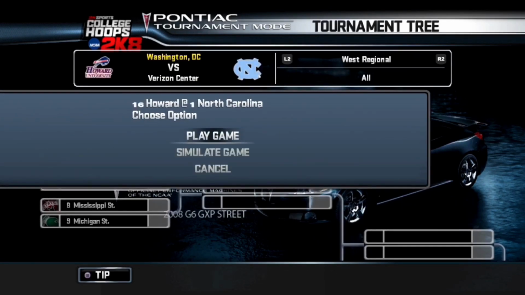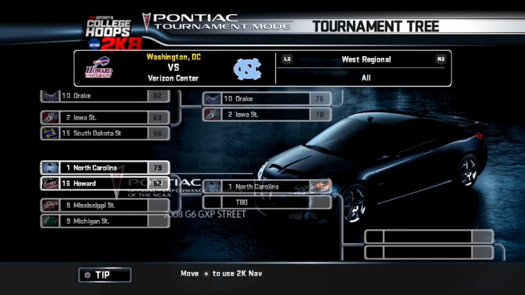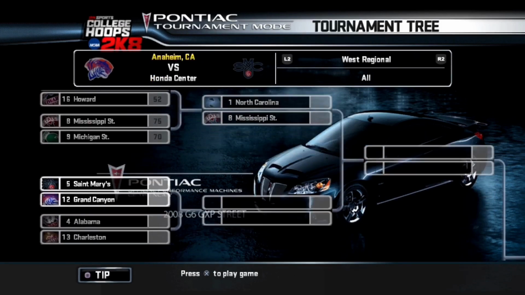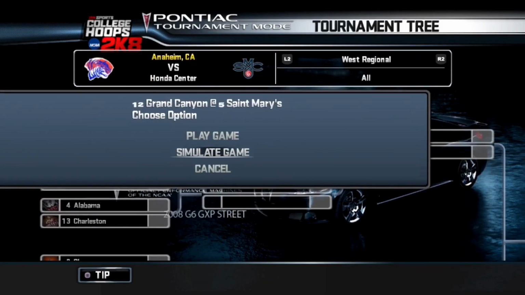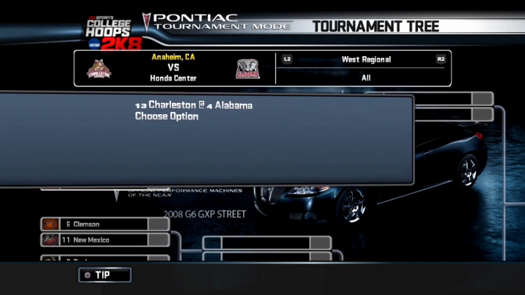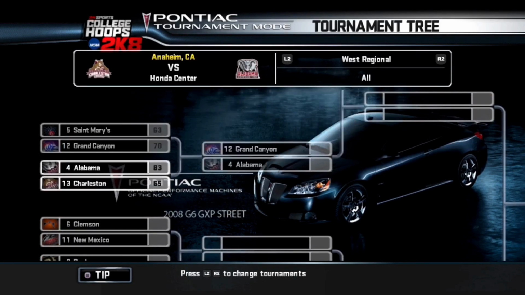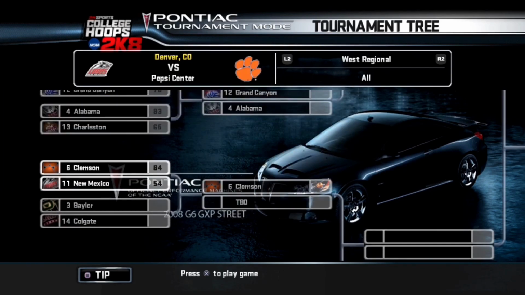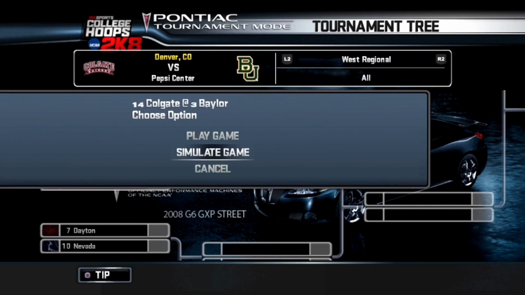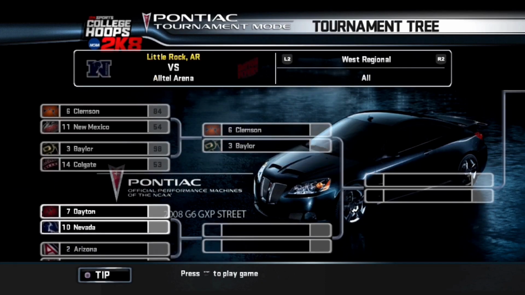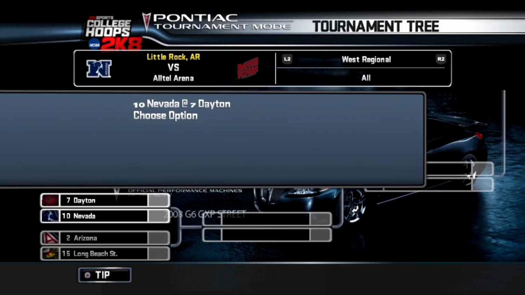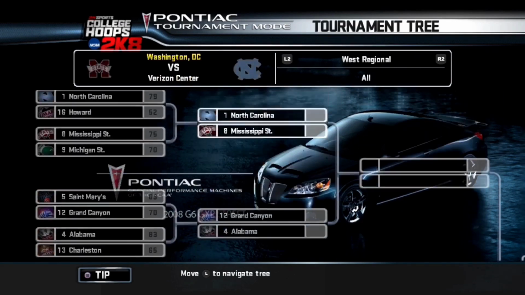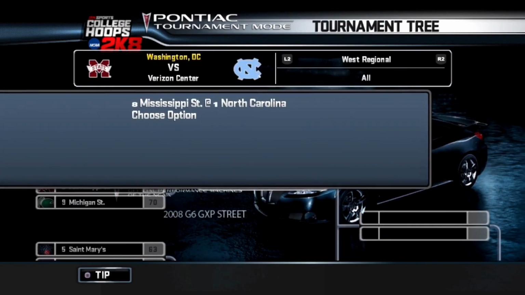All right, let's head over to the West region. You've got Howard versus North Carolina, UNC with the victory. Michigan versus Mississippi State, Mississippi State. St. Mary's versus Grand Canyon. There's the 12-5 upset, Grand Canyon with the victory. Charleston versus Alabama, Alabama wins. Clemson versus New Mexico, Clemson. Baylor versus Colgate, Baylor. Dayton versus Nevada, Dayton with the win. Arizona versus Long Beach State. Arizona.